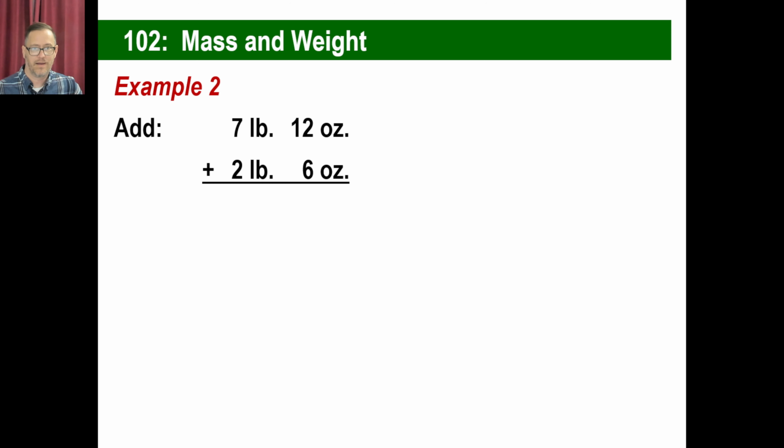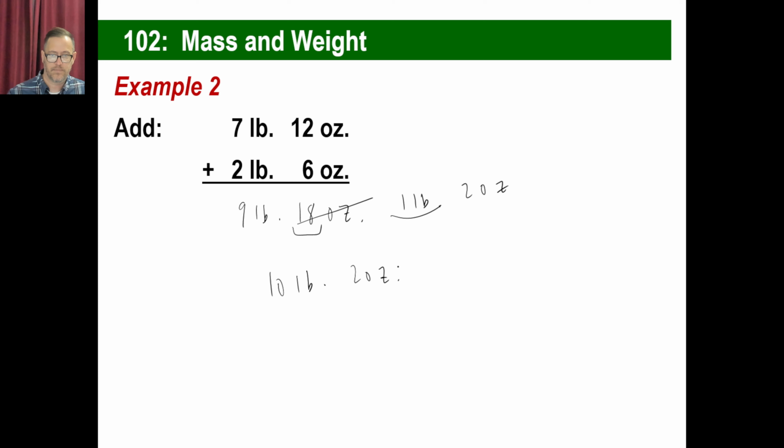Another example. These are kind of funky. Now look at this. We're going to add a couple of pounds and a couple of ounces and get 1 unit with a part pound and part ounce. Well, if you look at this, you go, wait a minute. This is going to be 12 plus 6 is 18 ounces, and then 7 plus 2 is 9 pounds. And then you go, wait a minute, a pound is only 16 ounces. So instead of 18 ounces, we can call this 1 pound and 2 ounces. So you can just add this pound to that 9 pounds and go 10 pounds and then 2 ounces. There we go.